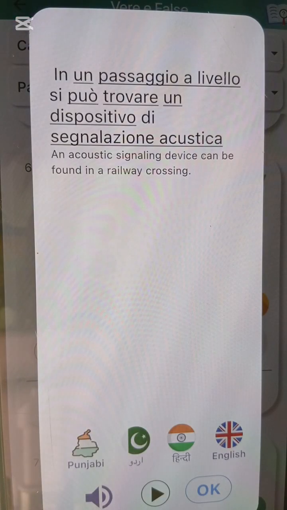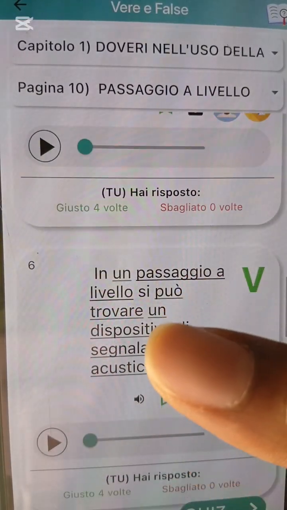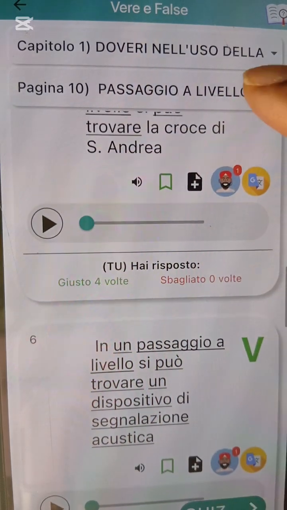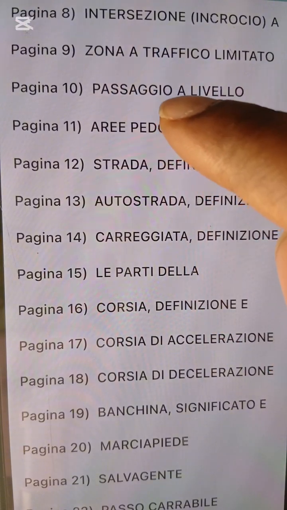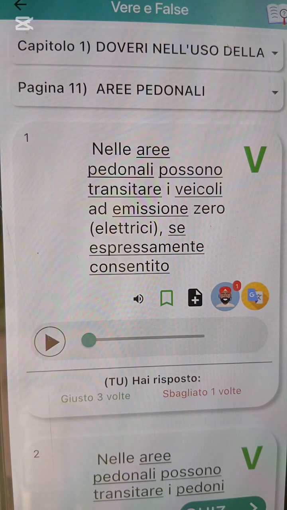It said an acoustic signaling device can be found in a railway crossing. So that is the end of this chapter 1 in 10. So let's go to 11. Area pedonale. So let's go. Nelle aree pedonali possono transitare i veicoli ad emissione zero, elettrici, se espressamente consentito.